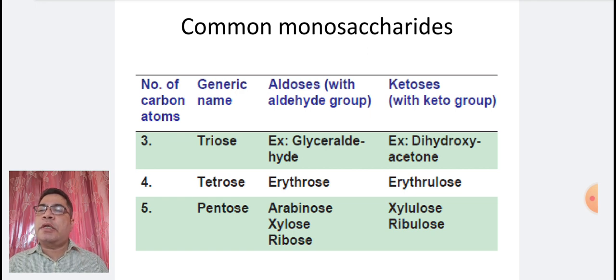Number of carbon atoms is 4, then the generic name is tetrose, and erythrose is an aldose, and erythrulose is a ketose. If the number of carbon atoms is 5, then the generic name is pentose, and arabinose, xylose, ribose are aldoses, whereas xylulose and ribulose are ketoses.